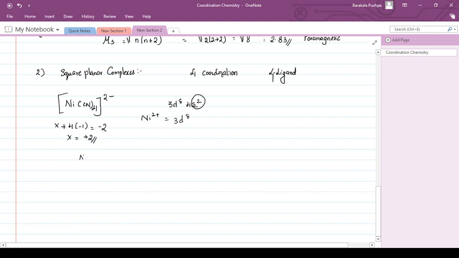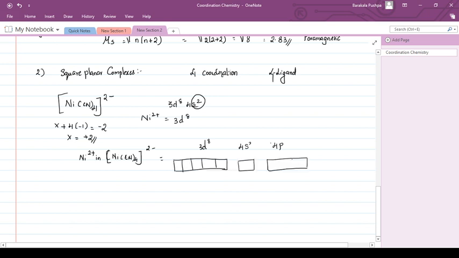So now what happens? Nickel 2+ in [Ni(CN)4] will be having the configuration 3d8, 4s and 4p orbitals. Let us see what it is. There are 3 p orbitals, px, py, pz.